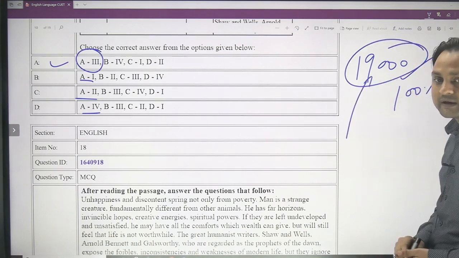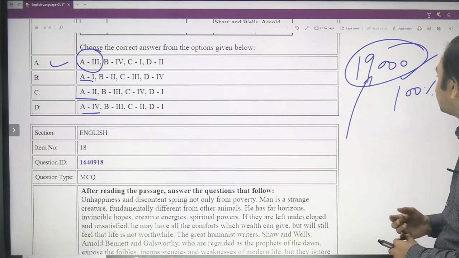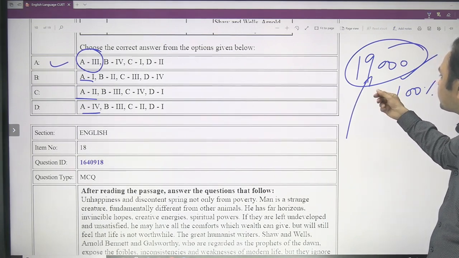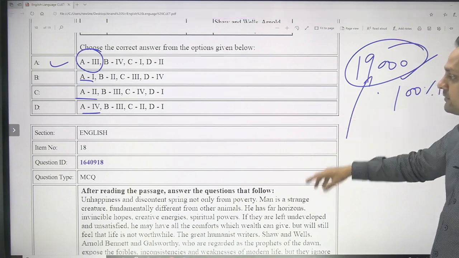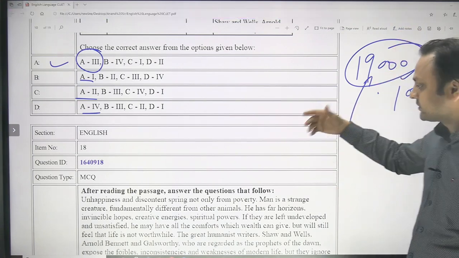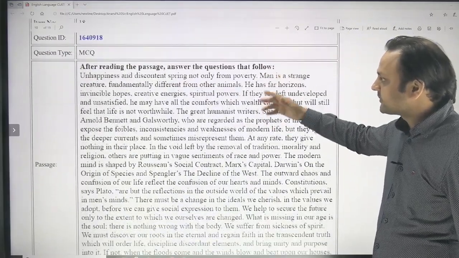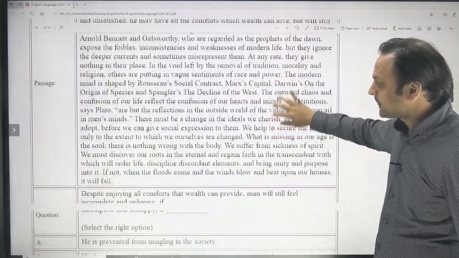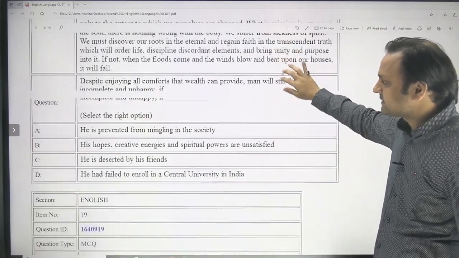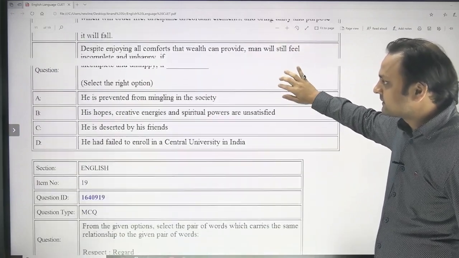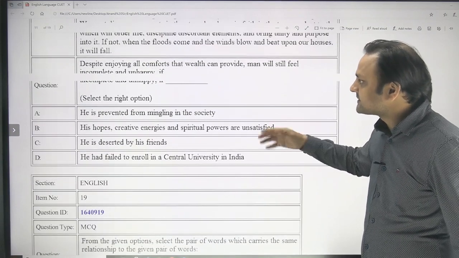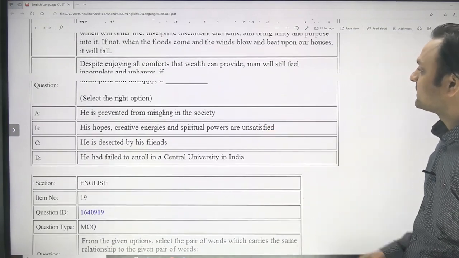If you want to get enrolled in the best of the universities in India, you have to be one of these 19,000 aspirants, because just like you, the others are going to perform, and you will get 100. Most of the students will get 100 percentile in the English language test, because you can see at the level of the question, these are very easy questions. And if you are facing any kind of challenges at this level, then the journey is going to be difficult for you.